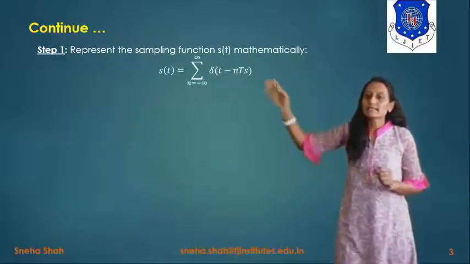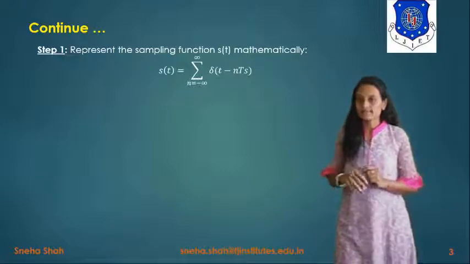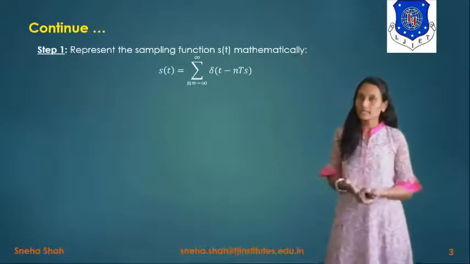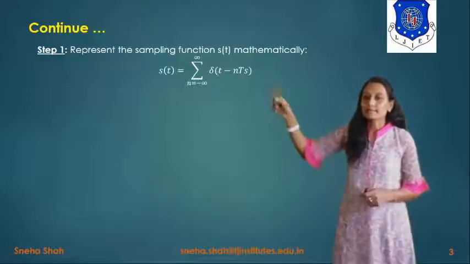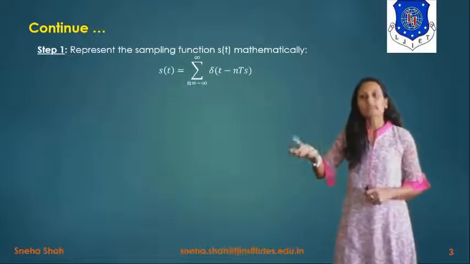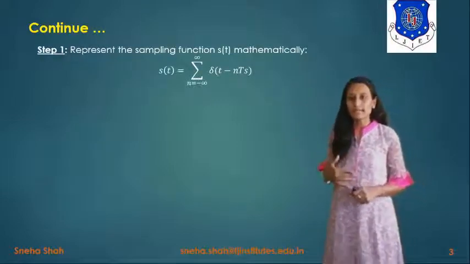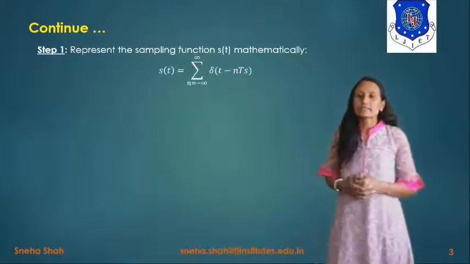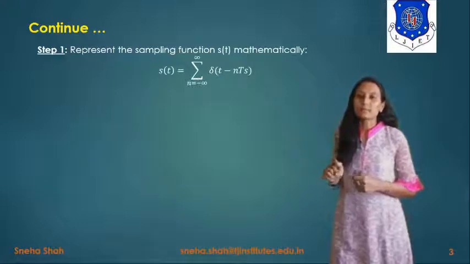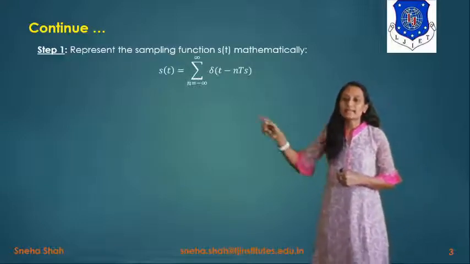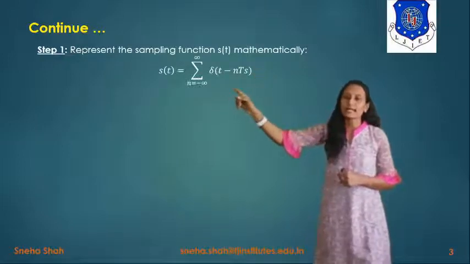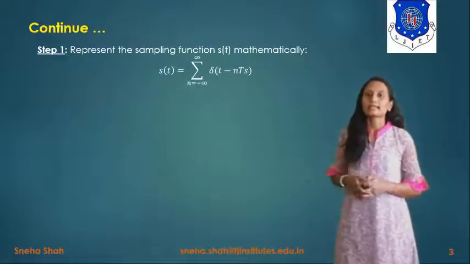So in generalized form, it will be represented like this. In this, we have taken Ts as the sampling time interval. We have to set the sampling time interval so that we can recover the original signal back from the discrete time signal. So basically, s of t is represented mathematically as s of t equals the summation from n equals minus infinity to infinity of delta of t minus n Ts.